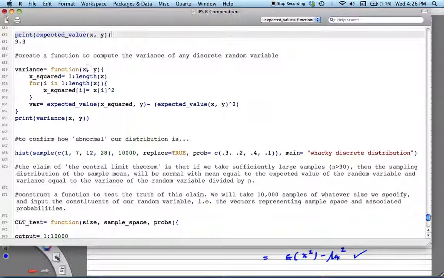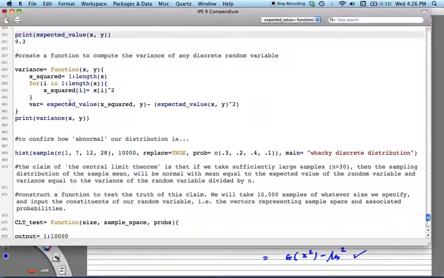So for each term in our sample space, we're going to take that value and square it. Okay, so for i in 1 to the length of x, because we want to run this loop through the vector, our output vector indexed at i is just going to be equal to our original vector squared. Okay, so this gives us now a vector of each element in x squared.